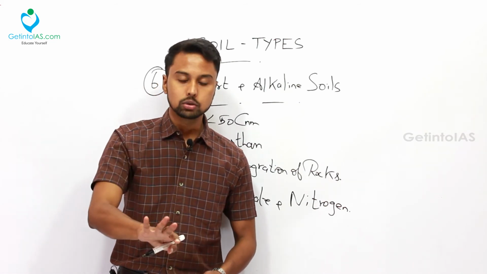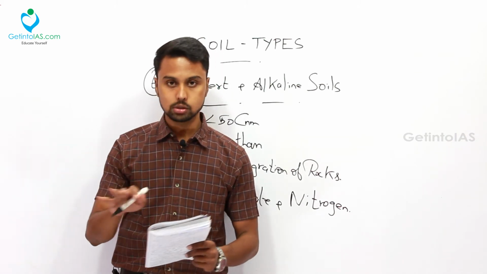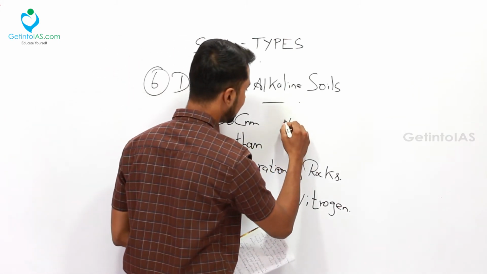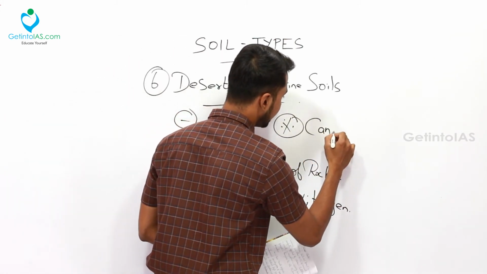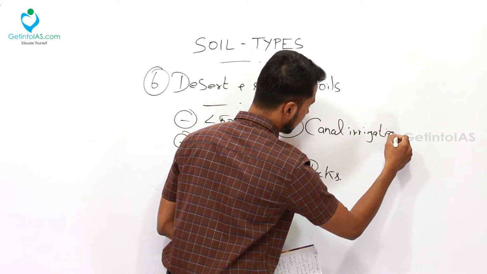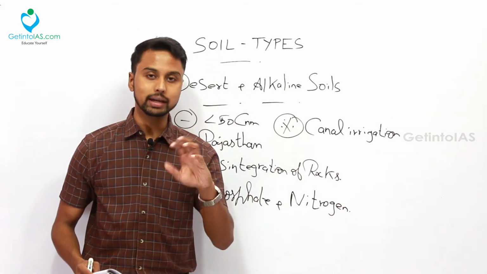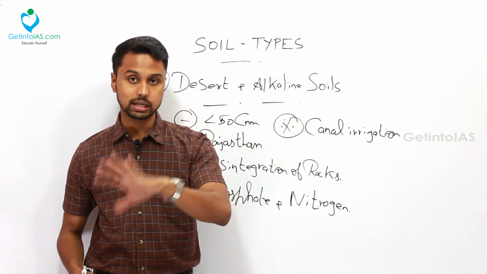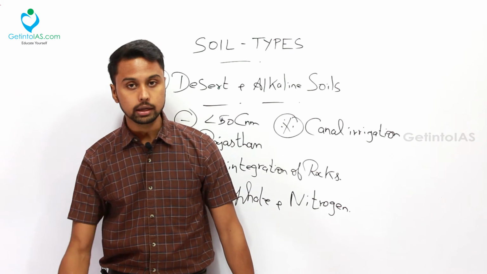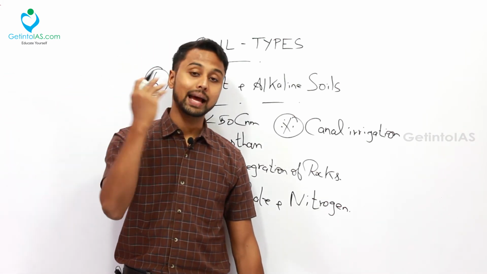We have known about the region, Rajasthan and adjoining areas. Okay, in the south also there are regions where you can find this type of soil, some parts of Andhra Pradesh and Karnataka. The main reason for that is canal irrigation. Canal irrigation is mainly followed in these areas, and also in areas of very high subsoil water table you can find this desert soil. So what happens in canal irrigation and high subsoil water table areas is that the salt present in the underground comes up and is deposited there by the action of capillary action.